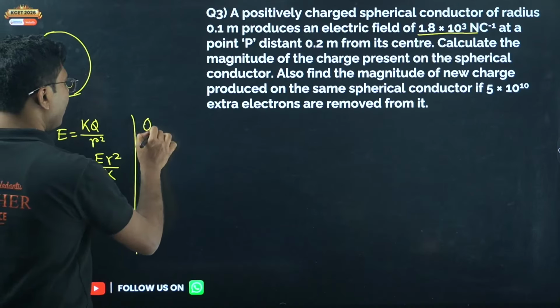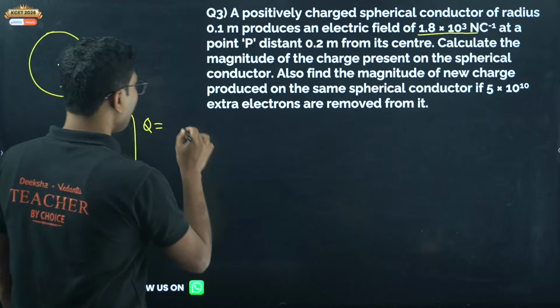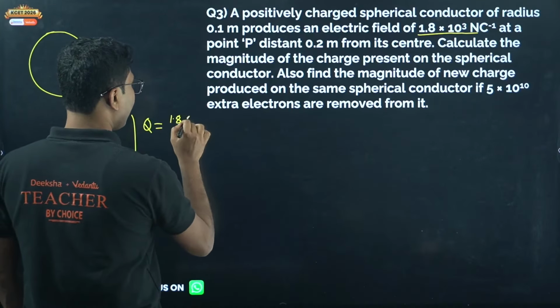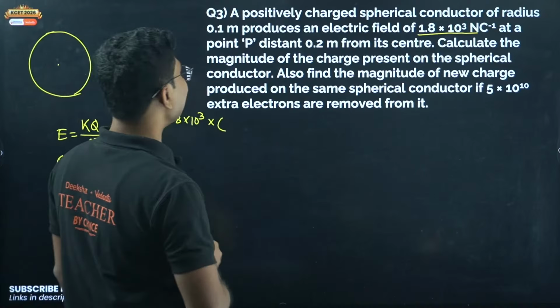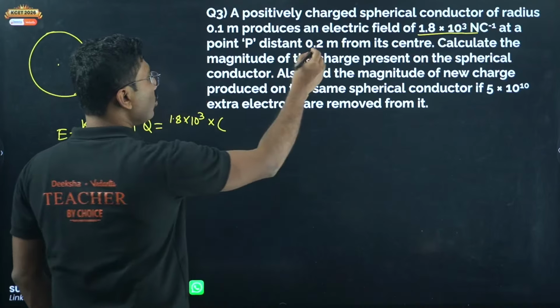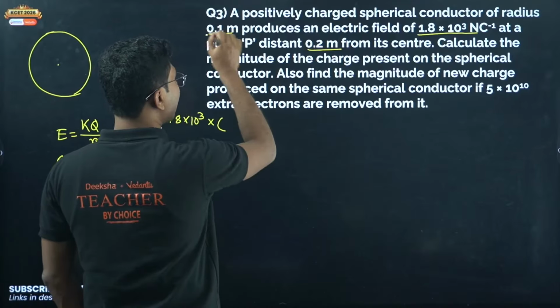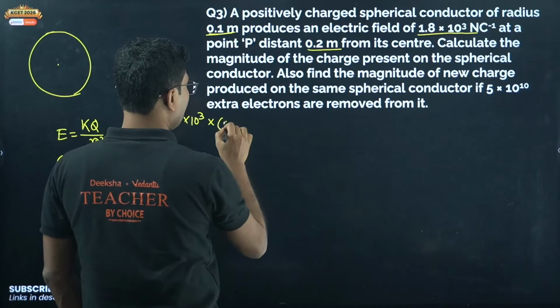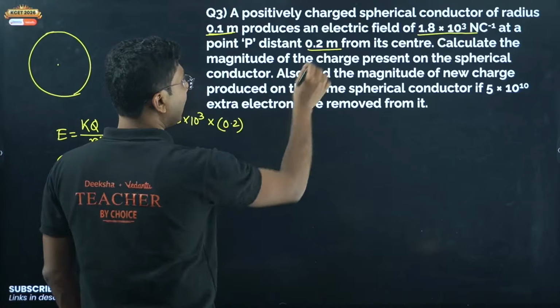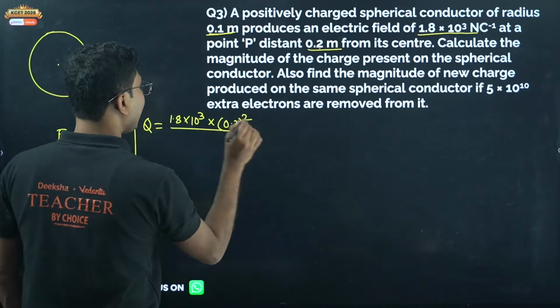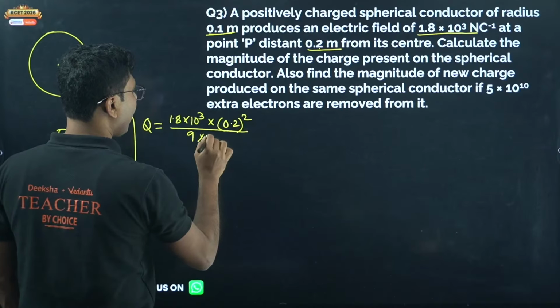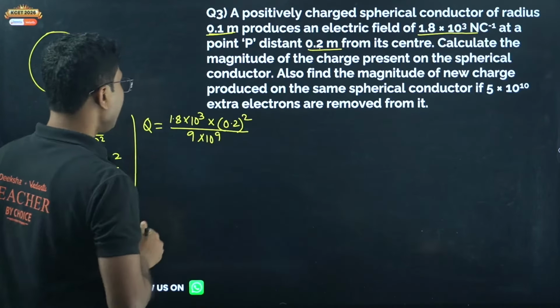So what is Q? The electric field is 1.8 into 10 to the power of 3. R is given here as 0.2 meter. This is the radius, by the way, don't take this distance; you have to take the actual distance. So 0.2 square divided by 9 into 10 to the power of 9. Now let's simplify.